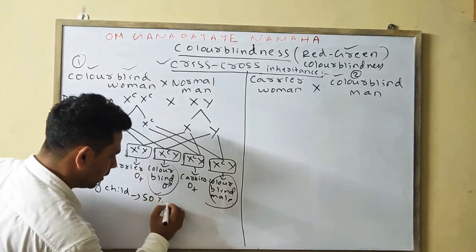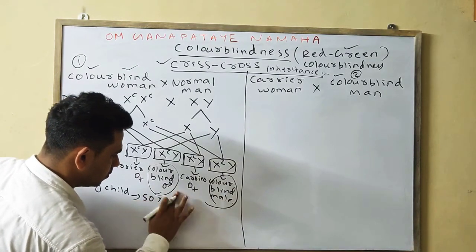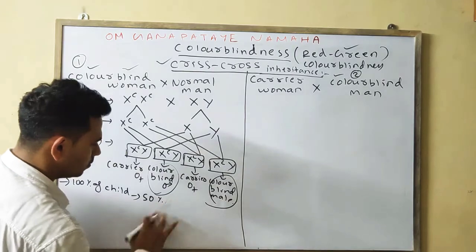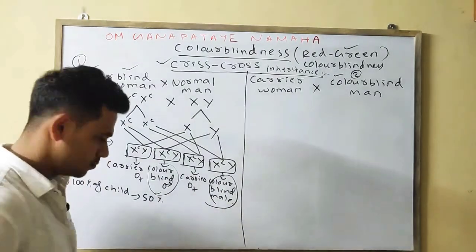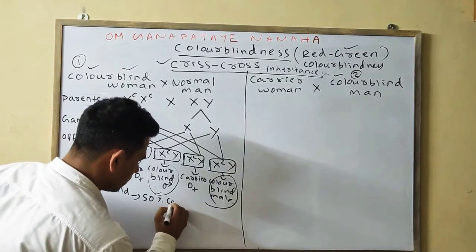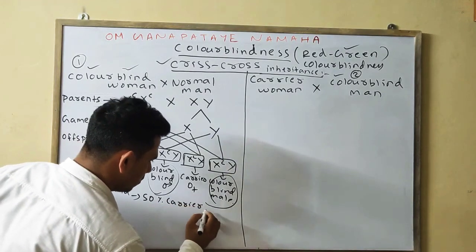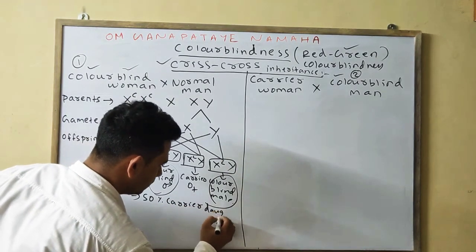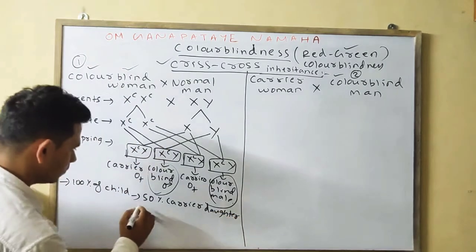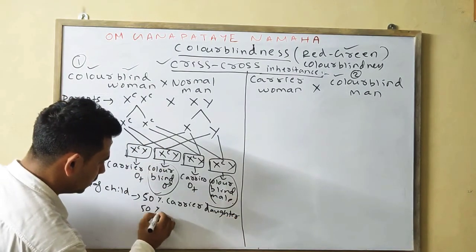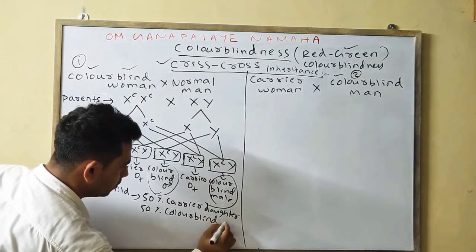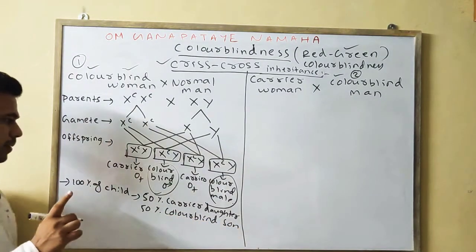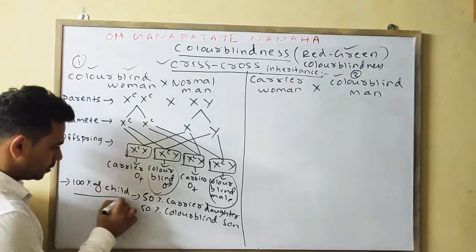You will write accordingly, 50% carrier daughter, 50% colorblind son. Okay, you will mention any one if you are taking 100% total child.